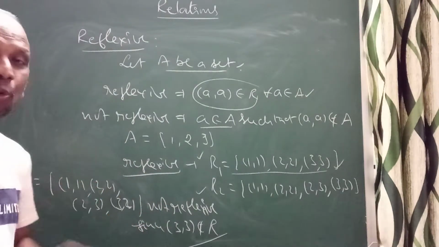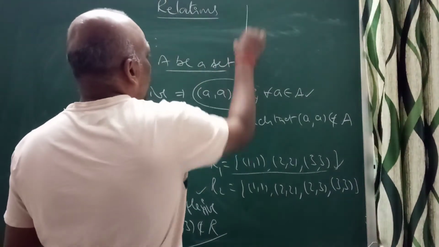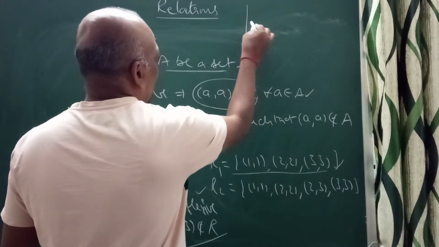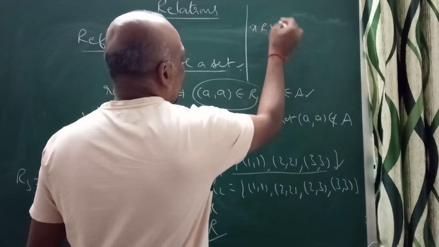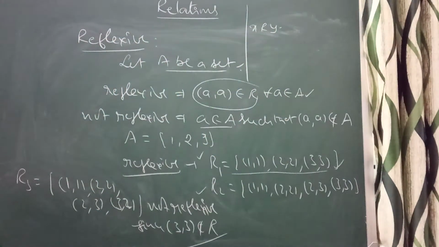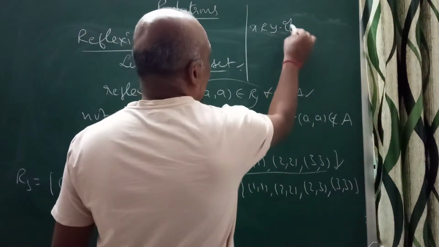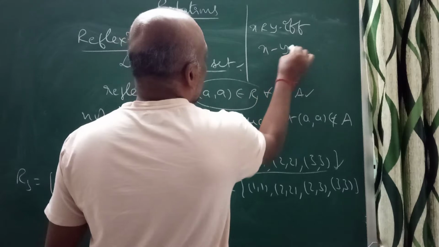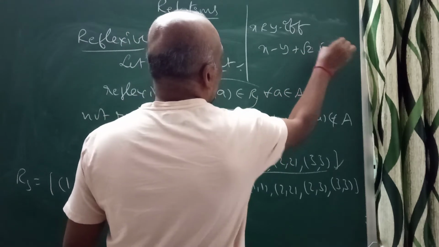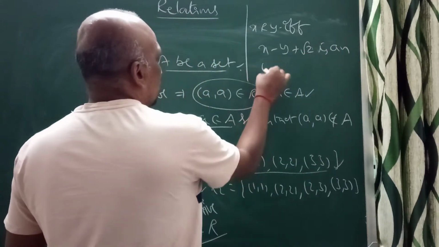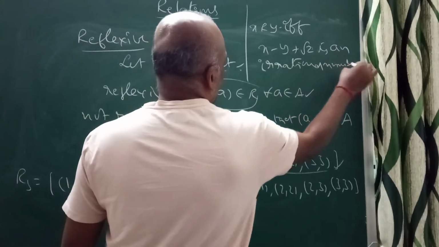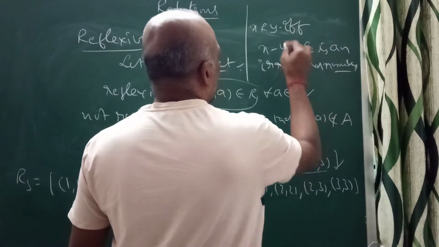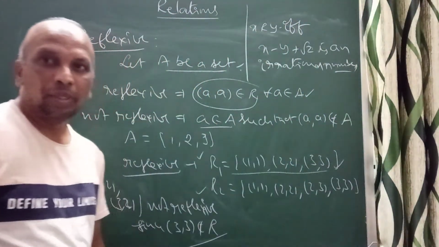Here I will give one more example to discuss. Take x and y real numbers, and x R y is defined as: x R y if and only if x minus y plus root 2 is an irrational number, where x and y are real numbers.